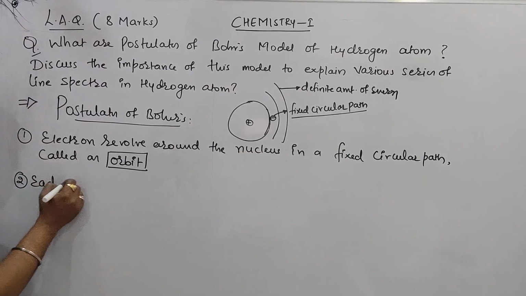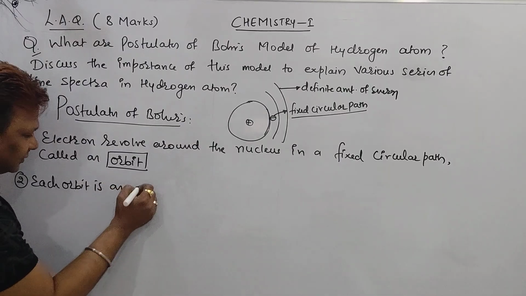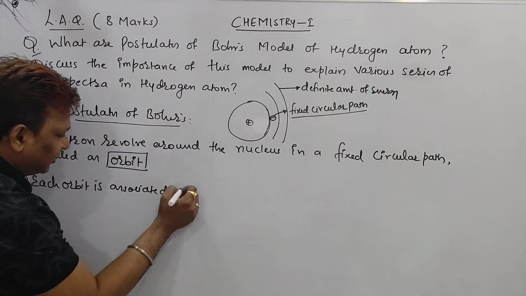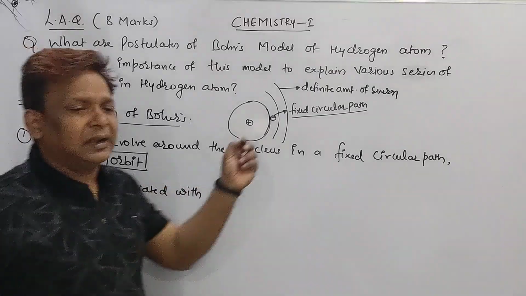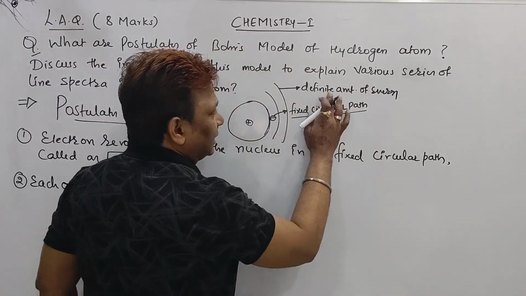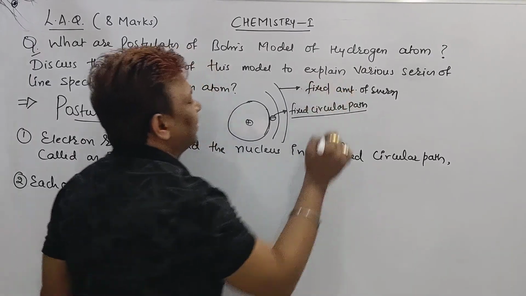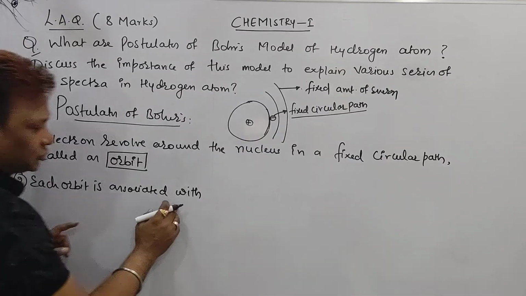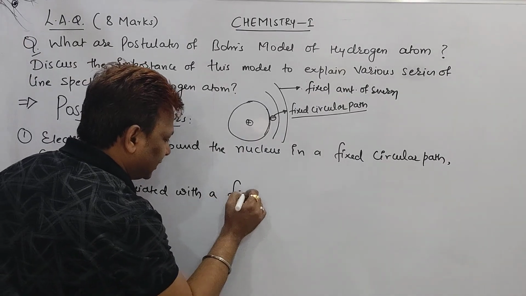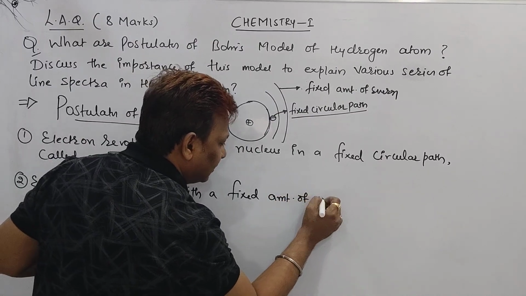Each orbit is associated with, beta, instead of writing definite, can we write a fixed amount of energy? Yes, beta. Both are the same. So each orbit is associated with a fixed amount of energy.